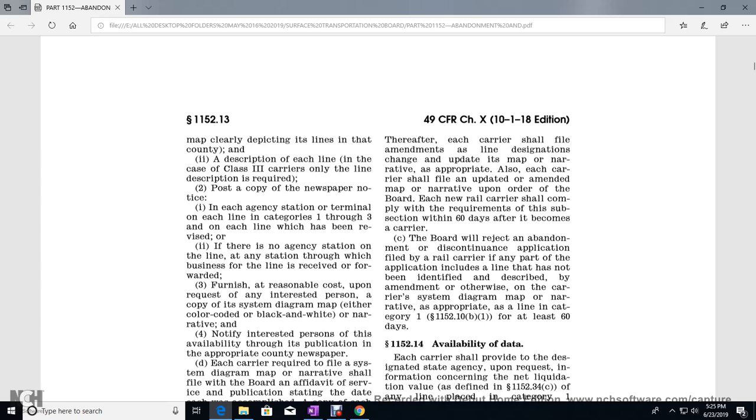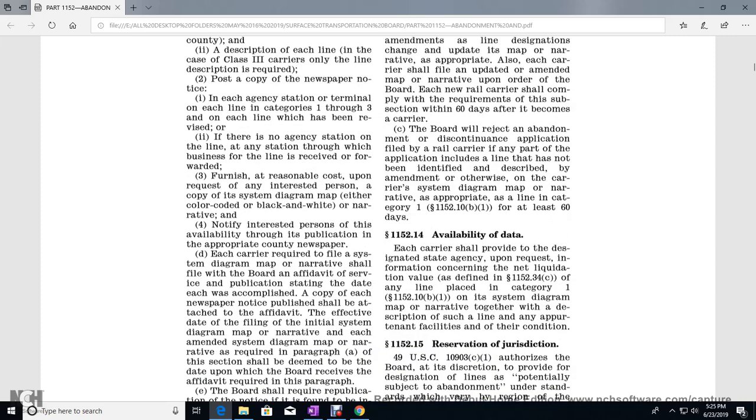Where there is no agency station on the line, or in any of the stations throughout which business on the line is received, a copy of the system diagram map, either color-coded or black and white, and the narrative shall be furnished at a reasonable cost upon request of an interested person. The notice is to notify interested persons of availability through publication in the appropriate county newspaper.